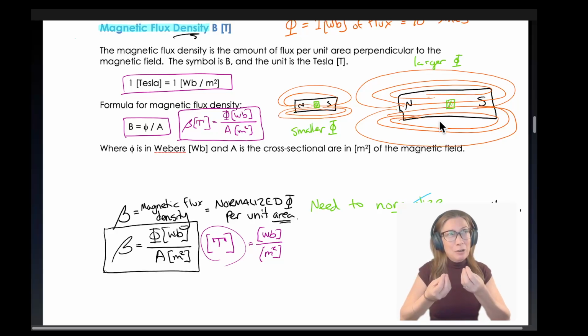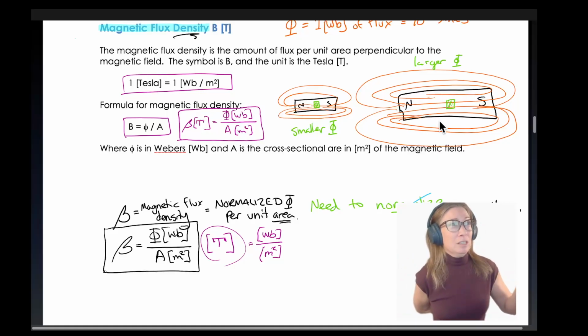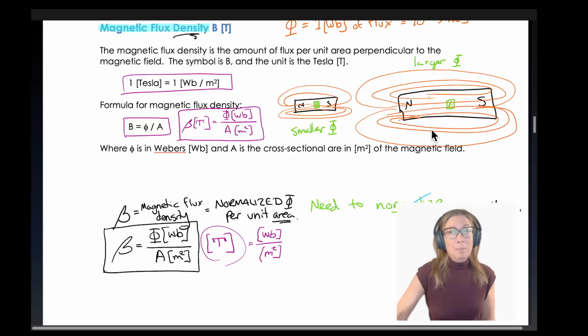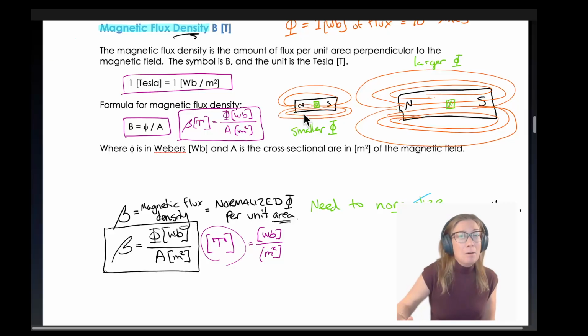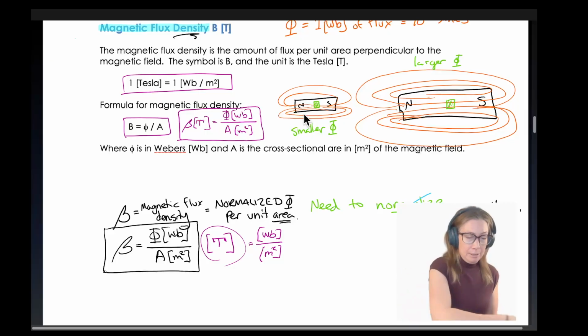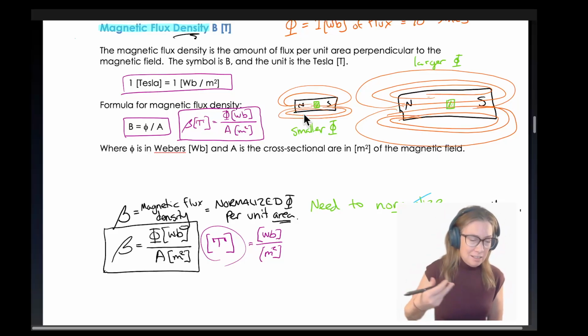So your grocery store labels always sort of normalize for you, and they say, well, this is a cost per gram, so that you can see which one is a better deal. Maybe the larger one is a better deal, even though it was more money. So maybe the smaller magnet here has more flux lines per unit area, per meter squared, and it's a more intense magnet.